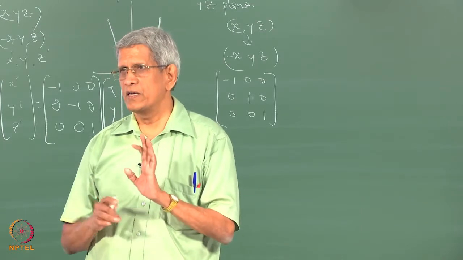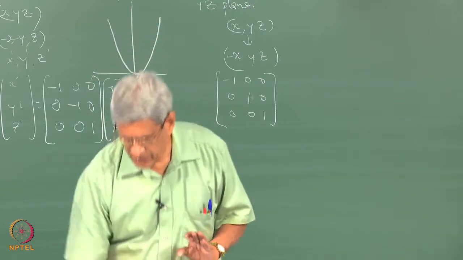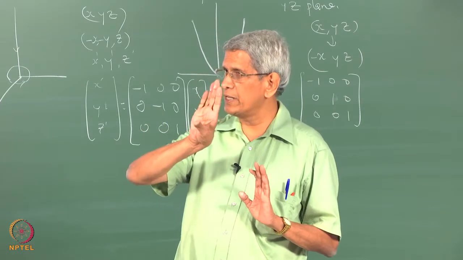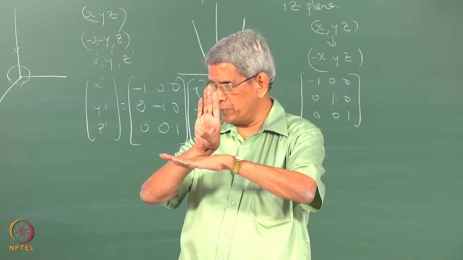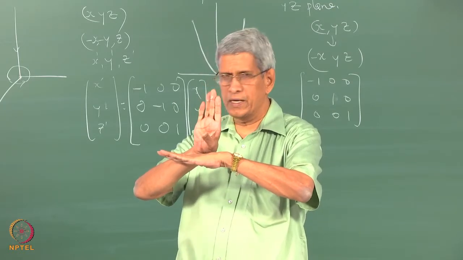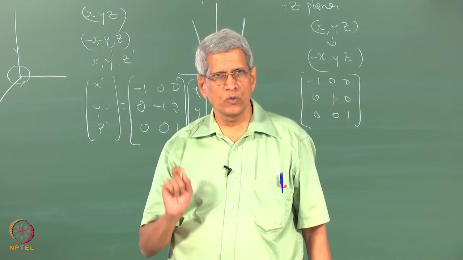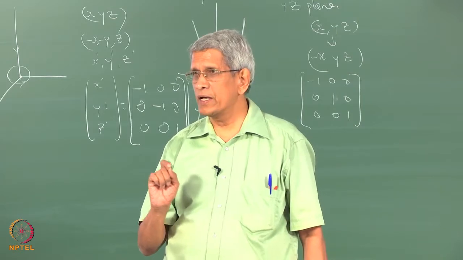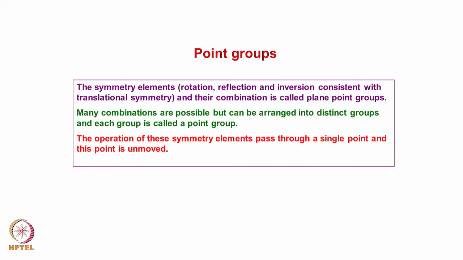It is essentially, if you do a rotation, like for this hand, if I rotate it by 180 degrees, okay, and then I put a mirror perpendicular to it, then what happens is that it is a combination of two symmetry operations, rotation and reflection, that gives rise to inversion. Here also we can write a transformation matrix for this operation.